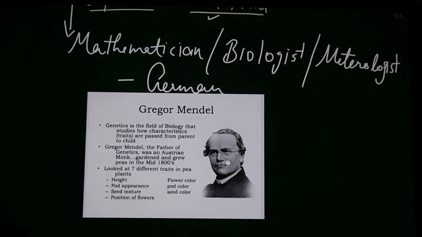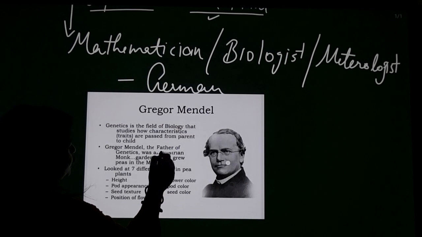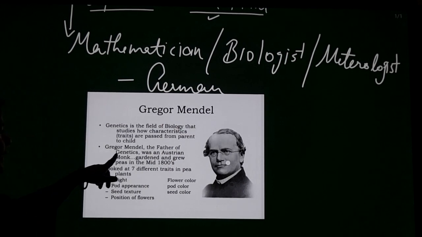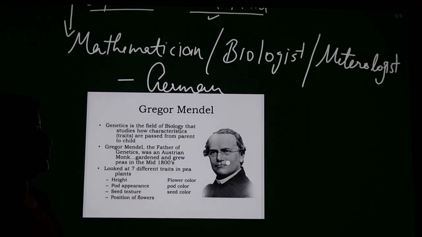So first, what is genetics? Genetics is the field of biology that studies how characteristics or traits are passed from parents to children. And he is known as the father of genetics. He was an Austrian monk and gardener and grew peas in the mid-1800s.